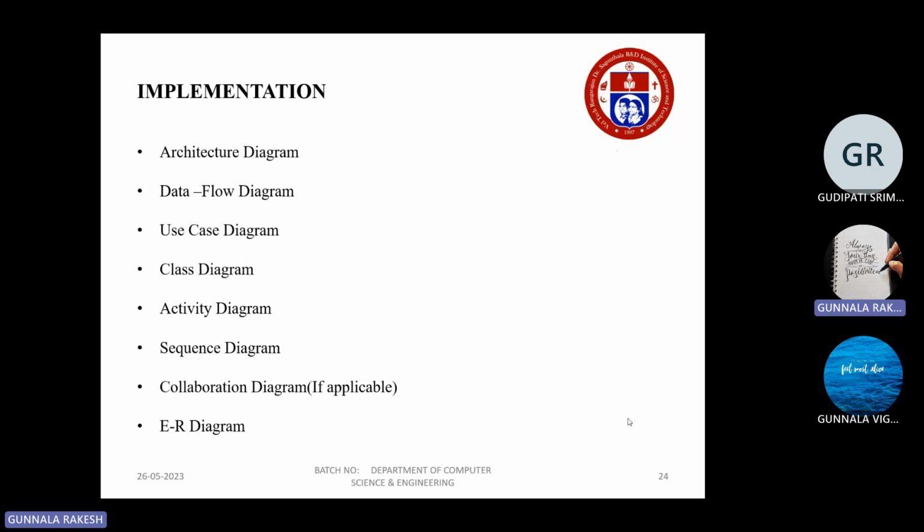And now the implementation part is going to be explained by my teammate Sriman Narayana. Okay, this is Sriman Narayana.